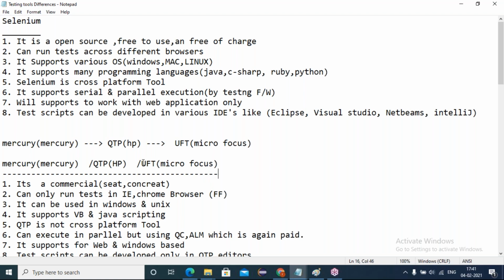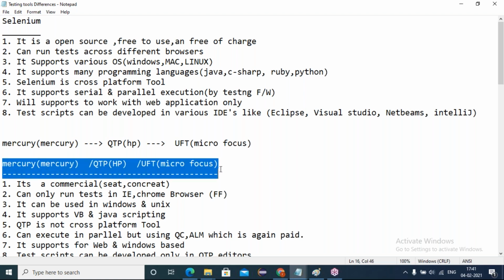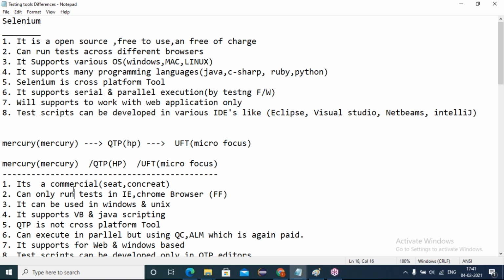Okay, friends. Now the tool we call UFT is maintained by Micro Focus. First of all, if you want to work with QTP or UFT, it is licensed software, a commercial tool. You have to purchase a license to work with QTP.